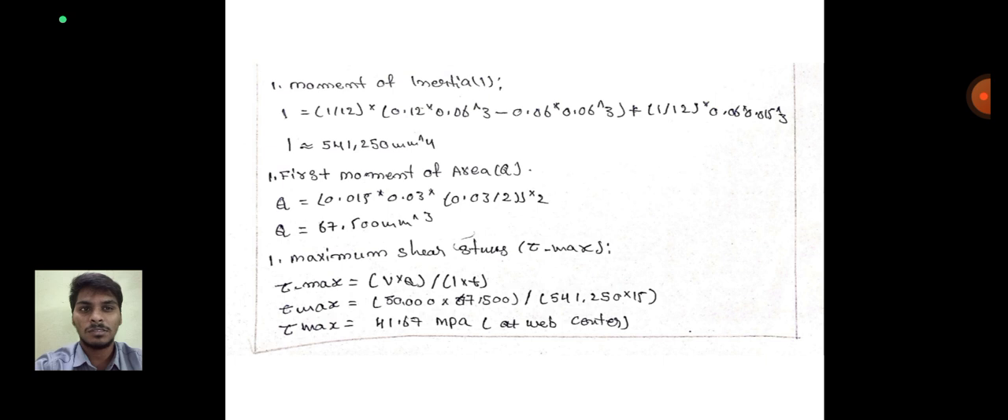Tau max is equal to V into Q divided by I into T. Tau max is equal to 50.000 into 67.500, divided by 54.250 into 15. Then tau max, the value in MPa at the web center, is 41.67.